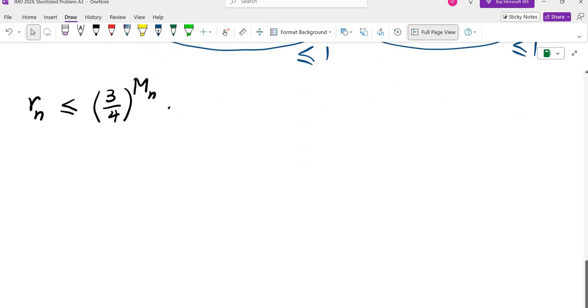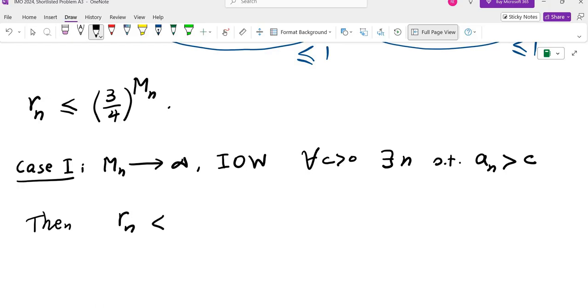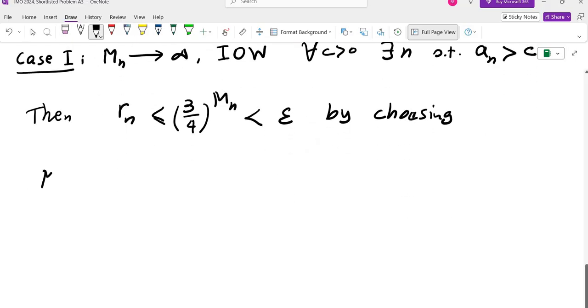So now, there are two cases. Case 1 is mn goes to infinity. In other words, for every positive c that you take, there is some n such that an is greater than this c. Then Rn is less than 3/4 to the power of mn, which can be made less than epsilon by choosing mn to be greater than log of epsilon base 3/4, which we know is possible because of the assumption.